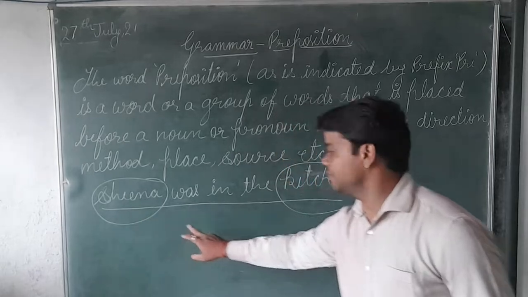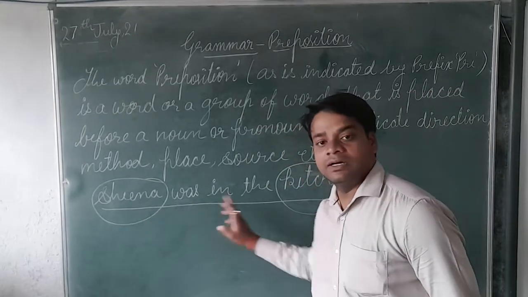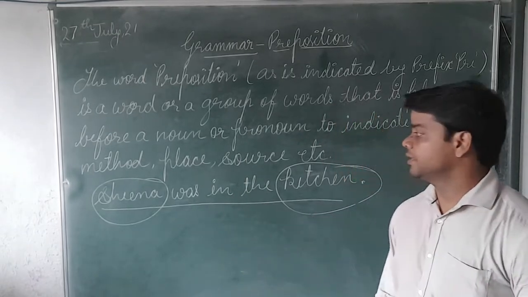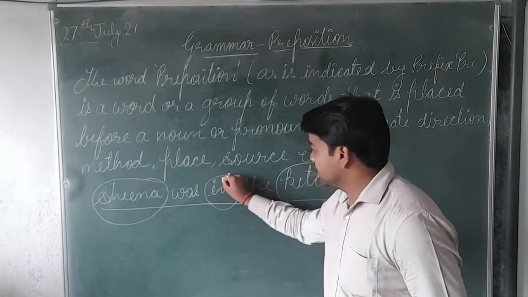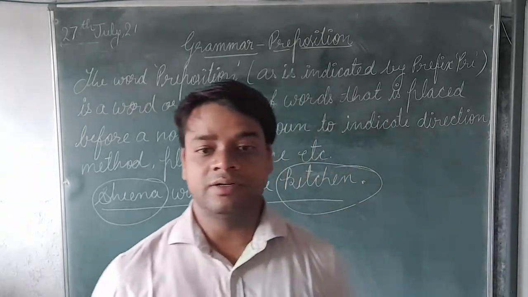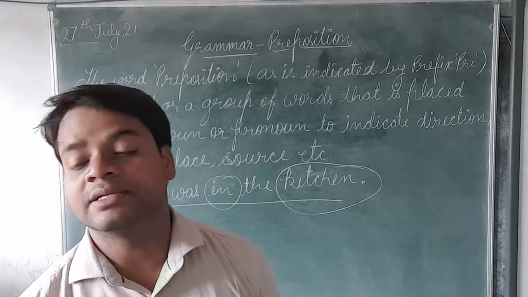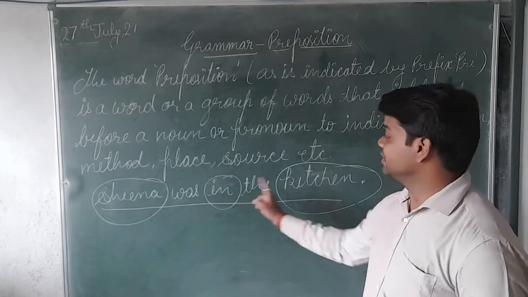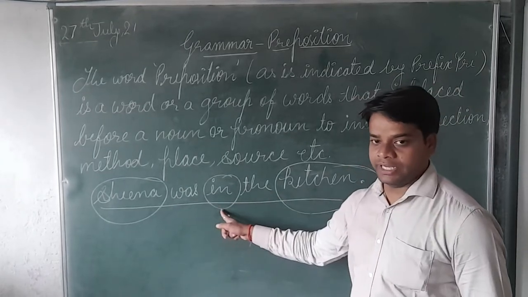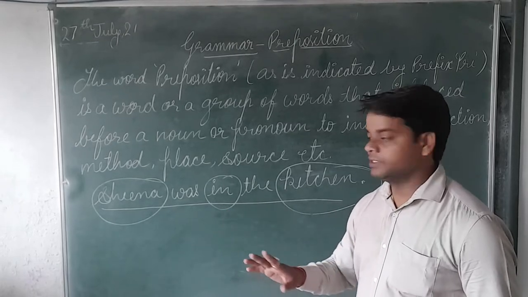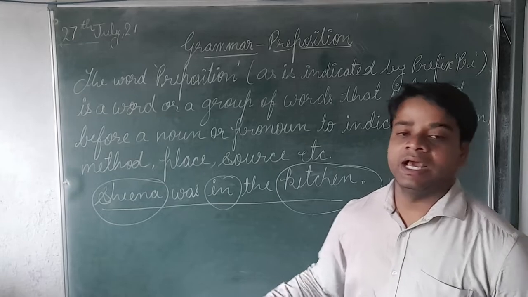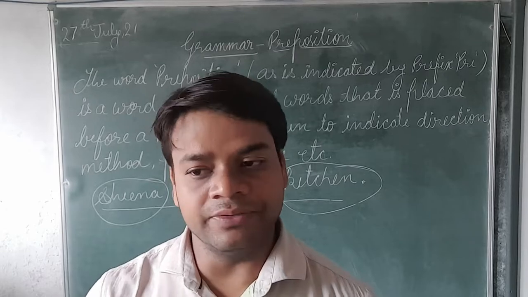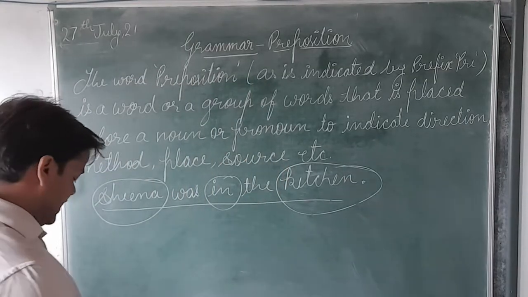So here Sheena is a noun, kitchen is also a noun, and between both nouns, which word is showing relation? In. Where is Sheena? Sheena is in the kitchen. So this word in is showing what? Preposition. It is coming before the noun. Now I think you got my point. It is showing the relation between noun and pronoun, or between noun and noun. Now we will have another example.